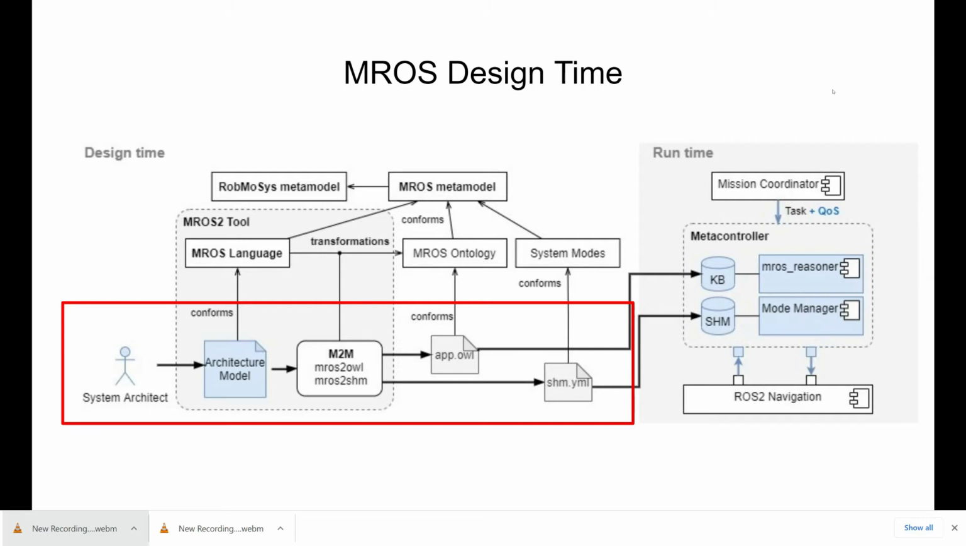Initially, a domain expert develops a set of conceptual rules for a domain, which then can be encoded in an ontological form. The tool we developed aims to help ROS users to create architectural variants in the form of robot skills. So here, the system architect creates the architectural model in the form of skill variants, and afterwards, using model-to-model transformations, two artifacts are generated. One artifact is deployed at the system modes level, and the other one is used by the metacontroller to reason upon.